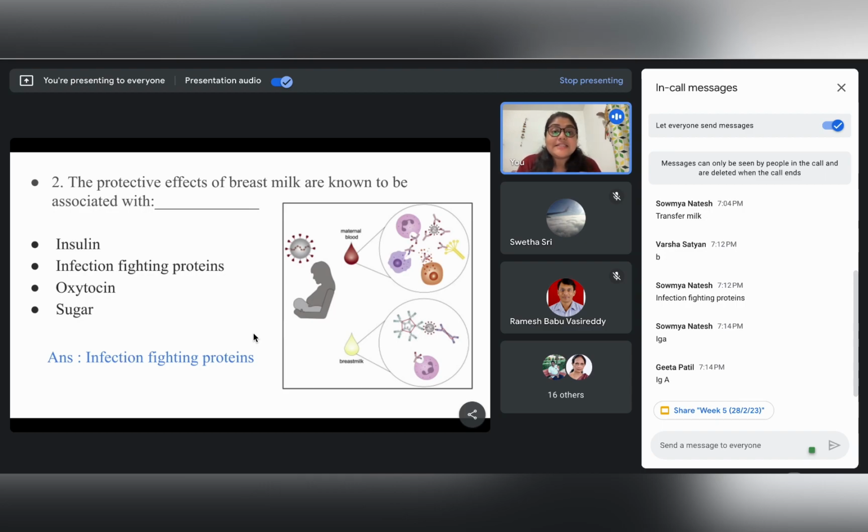But if we consider colostrum, the first milk given to the baby, and ask what antibody is being transferred specifically through colostrum, then it is IgA. So IgA is the immune factor giving the baby immunity, right? Okay.